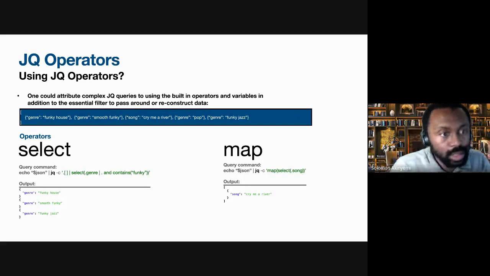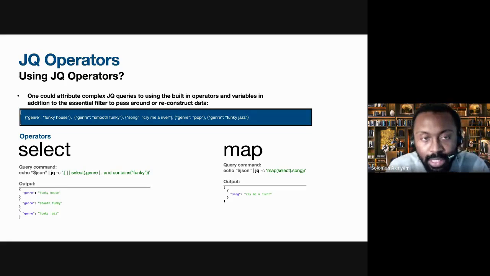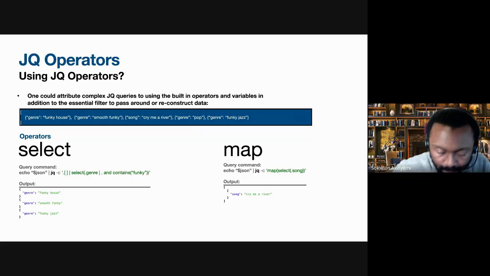Right, so now let's actually try some of this. I know there's a lot of stuff to digest there, but let's attempt to do a demo just to give you guys an insight into how JQ works. I'm going to switch to my terminal now. And please let me know if I'm going too fast. I can definitely slow things down.